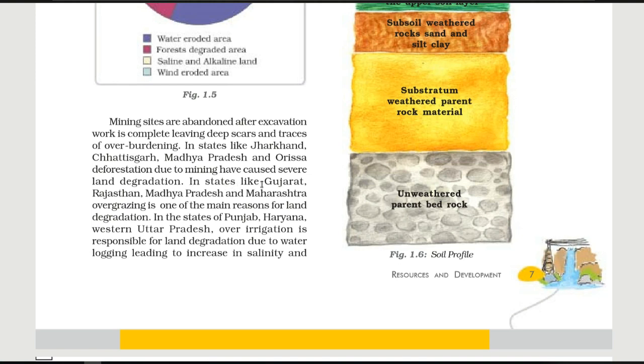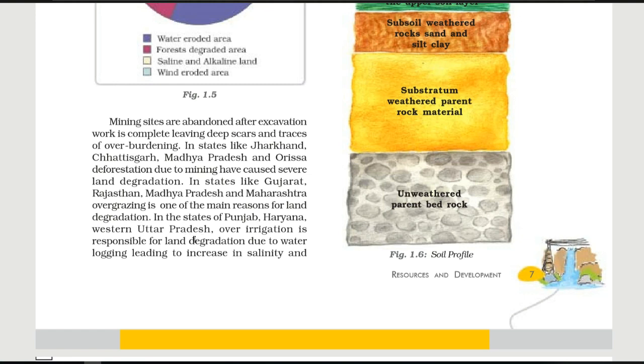In states like Gujarat, Rajasthan, Madhya Pradesh and Maharashtra, overgrazing is one of the main reasons for land degradation. So what do we mean by overgrazing? Animals graze when they eat the grass of the ground, of the field, of the land. Sometimes they eat the top layer of the soil also, so the fertility of the soil is reduced. This is a problem we face in Madhya Pradesh and Maharashtra. Because of that, land is also going to be degraded.